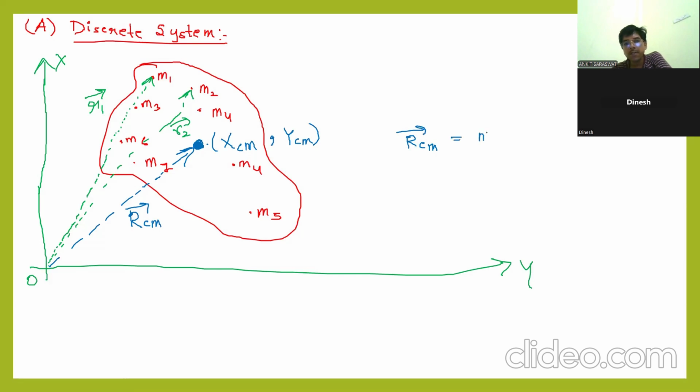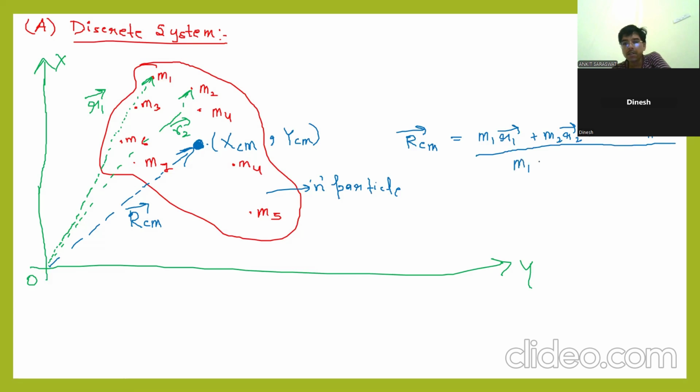For example, m1 r1 plus m2 r2 and so on up to mn rn for the nth particle. Let us suppose there are n particles in this discrete system. So this is the way to find the position vector of center of mass.